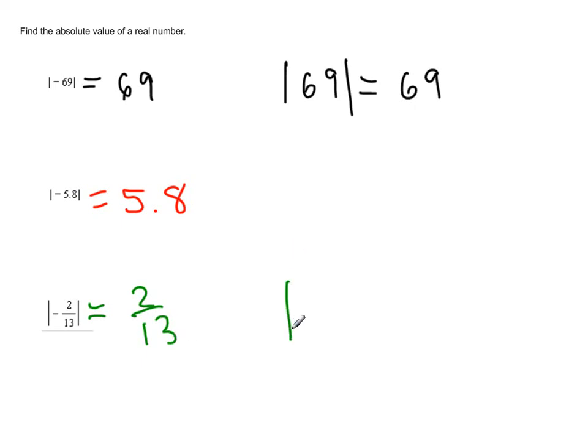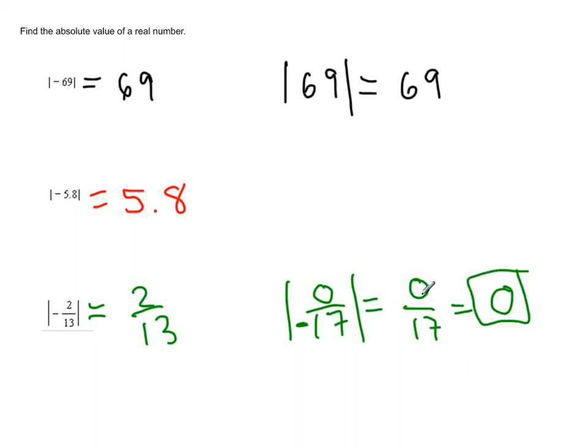Let's see one more like that, and then I'll end this torture. Let's say I had 0 over -17. All right, so the absolute value just makes everything positive. So we have 0 over 17. Could we simplify that further? What's 0 divided by anything? Well, that's just 0. So 0 is the correct answer, not 0 over 17. So be careful. Absolute values, we just make them positive, but if we're able to simplify, we must. And until next time, that's it.